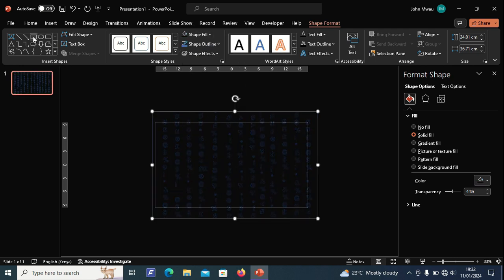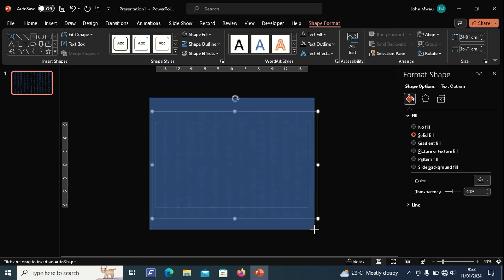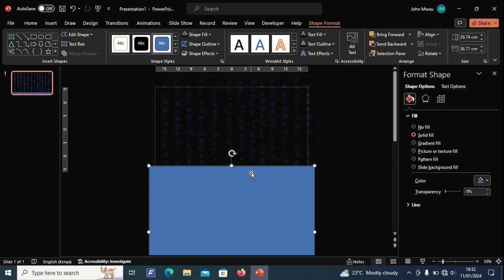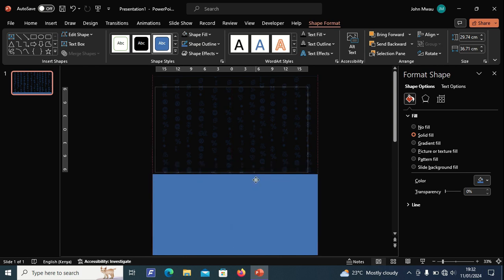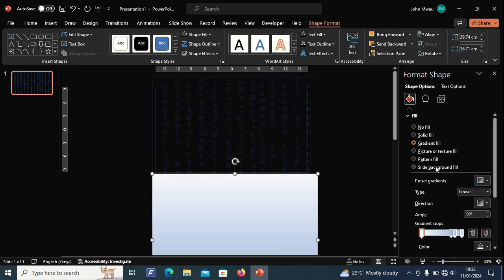Next, go to Insert Shapes tab. Insert a new rectangle shape and align at the bottom. Edit fill to gradient as follows.